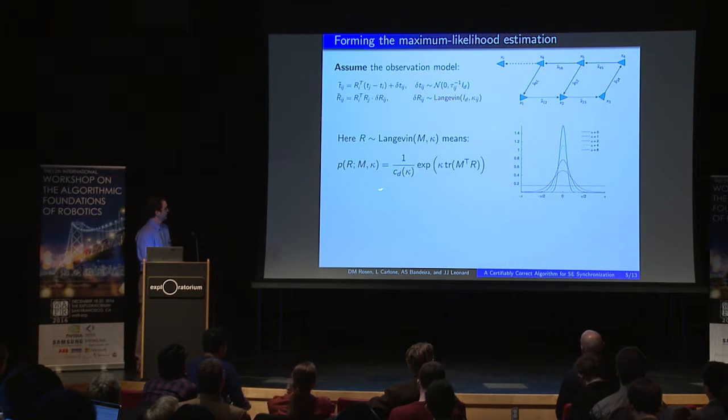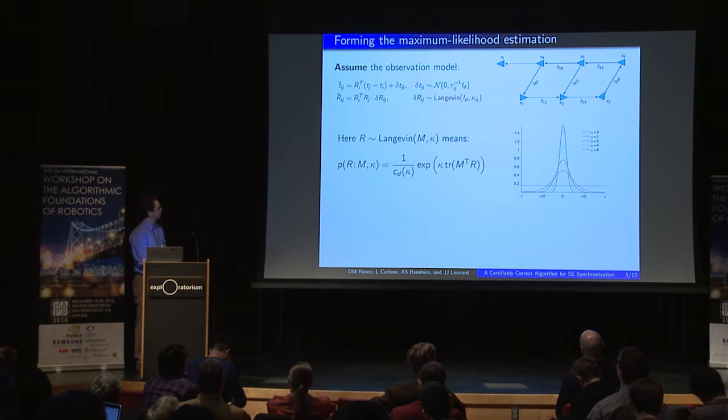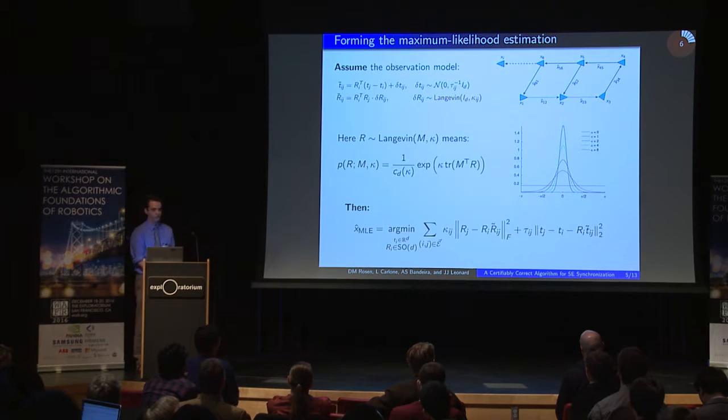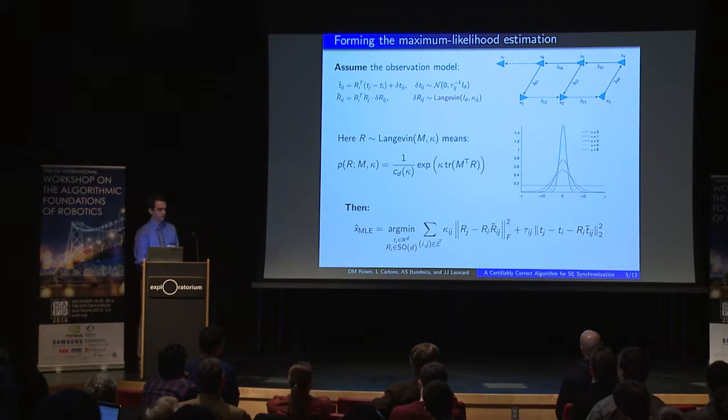Okay, so in addition to providing, I think, a somewhat more natural model than these exponentiated Gaussians for rotation matrix random noise, the real advantage of this is that because it's an exponential family distribution, it leads to a maximum likelihood estimation that's very nice. In particular, you'll notice that the objective down here is actually a convex quadratic objective in both the rotations and the translational states.